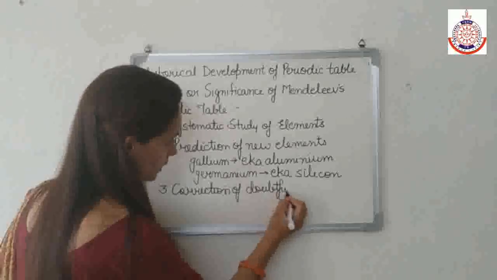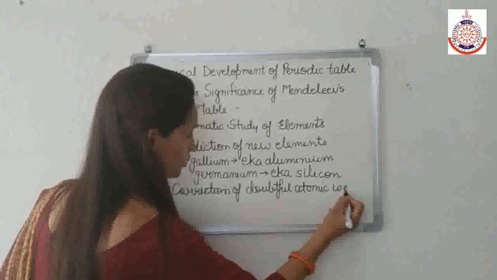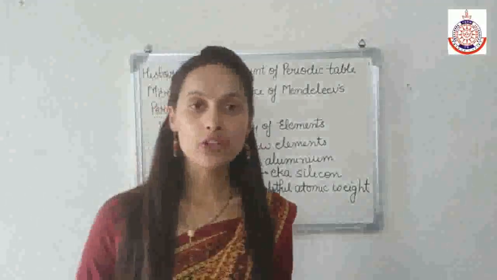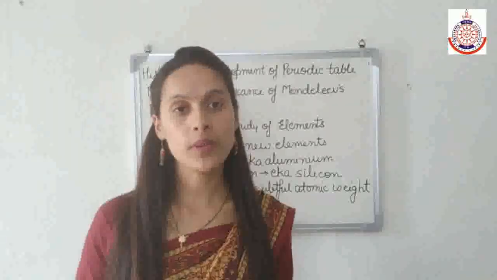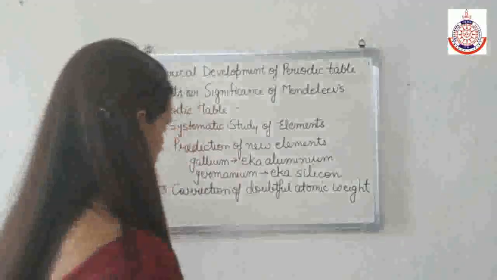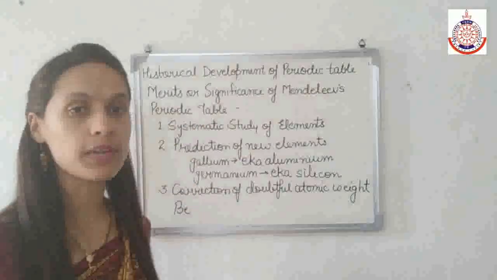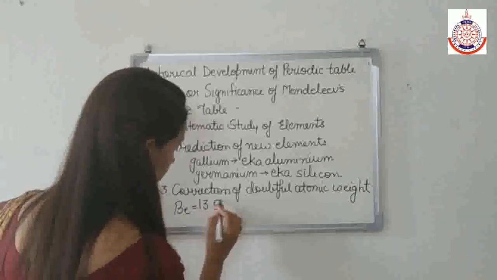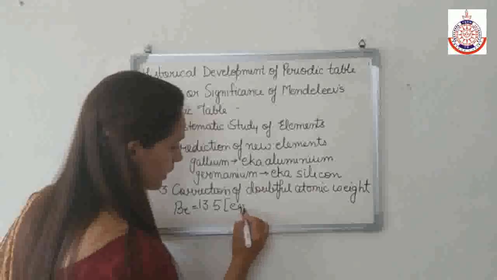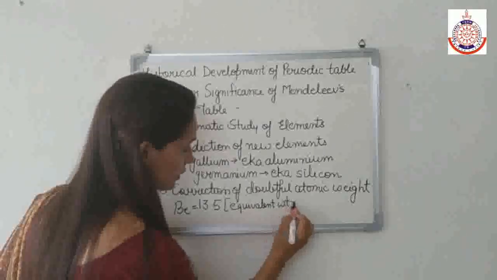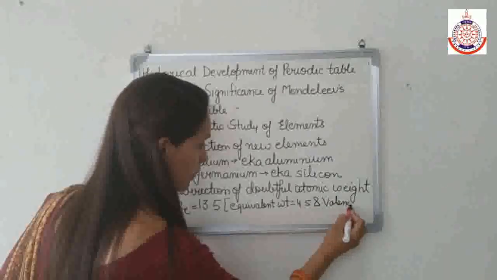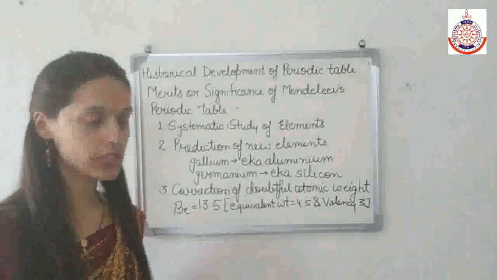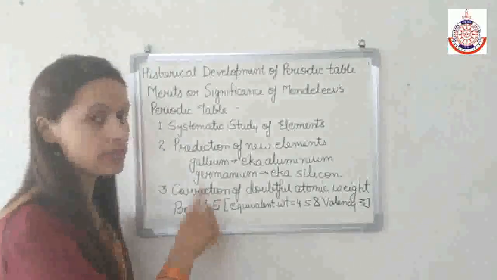Before Mendeleev's periodic table, the atomic weight assigned to beryllium was 13.5, on the basis of its equivalent weight, that is 4.5, and valency 3.